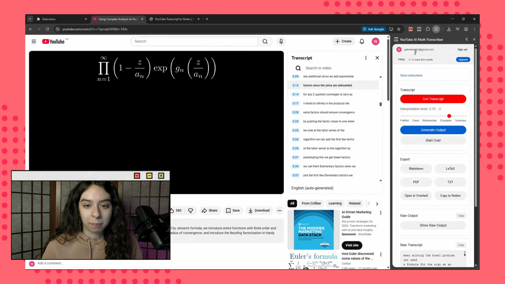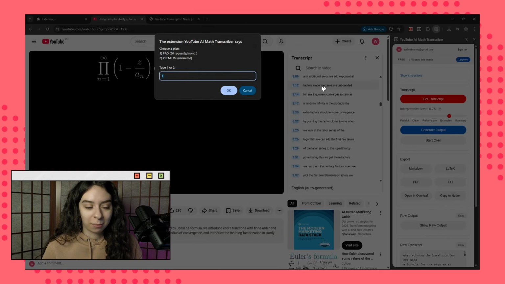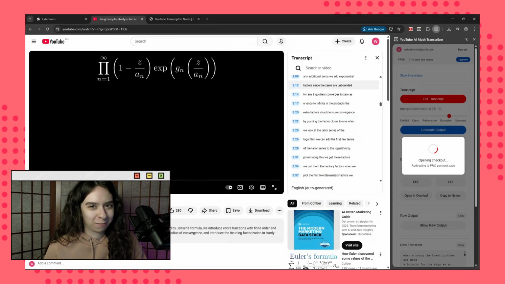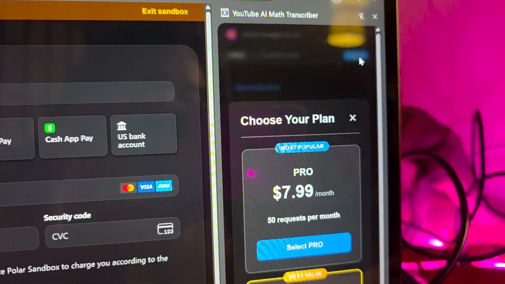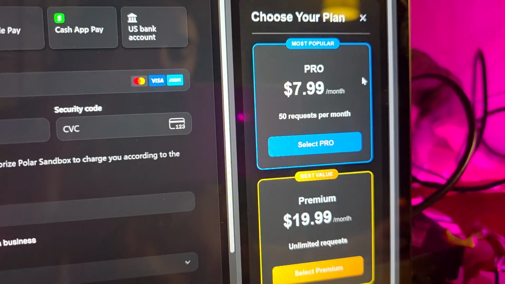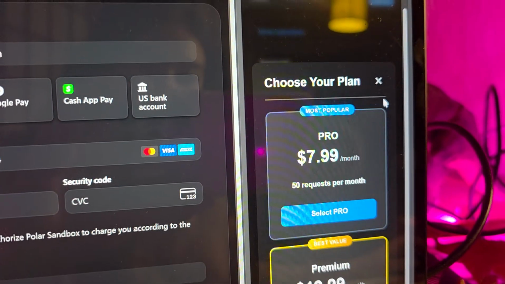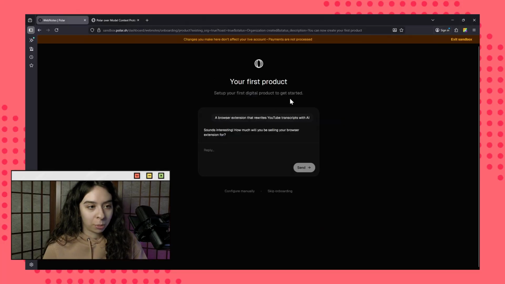I'm logged in. Now, as I said, I want to migrate from Stripe to Polar. The way I had set up payments here is very amateur. So here, when I click on upgrade, I get this pop-up, and then I can type 1 or 2 to be redirected to checkout, which is not very trustworthy. And here we go. This is a lot more professional than what I had going on. So I already started creating a Polar account here.